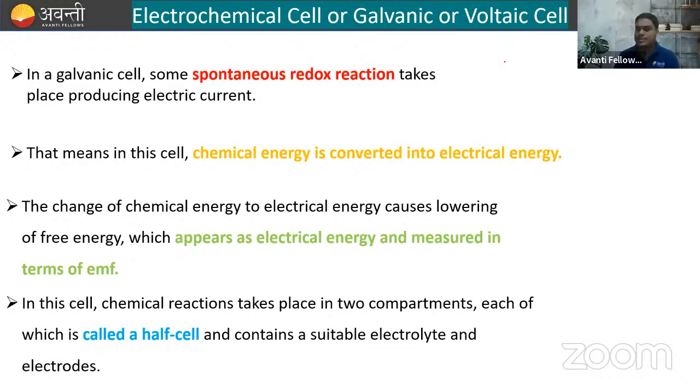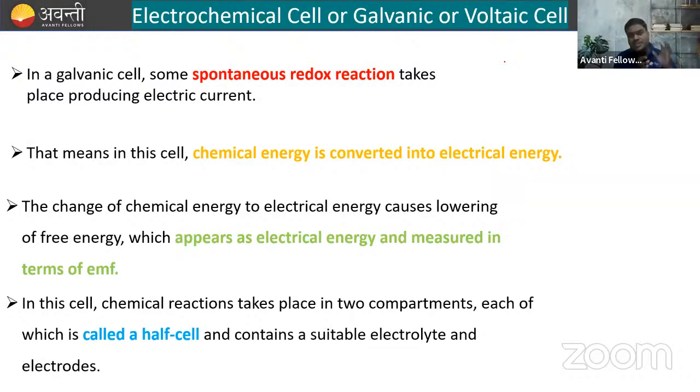So let's see how this cell works, how it is made up, what the composition of this cell is, and what its importance is. So basically in the galvanic cell, some spontaneous redox reaction takes place and produces electric current. That means in this cell, chemical energy is converted into electrical energy.